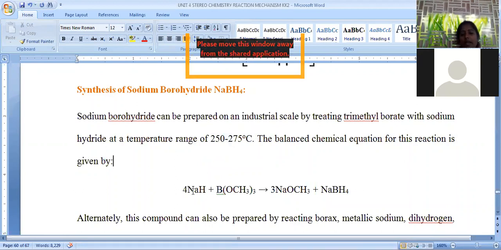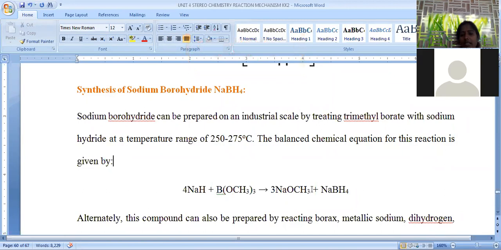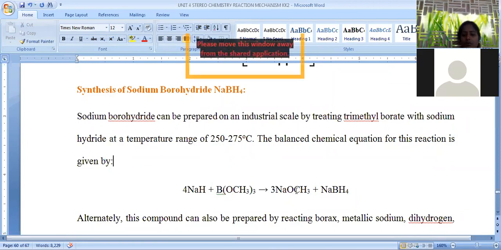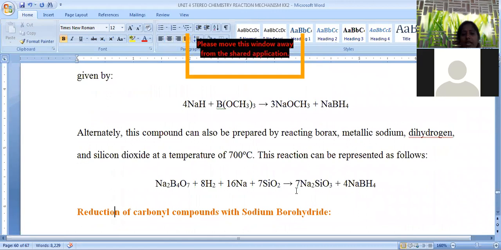So sodium hydride is treated with trimethoxyborane. When these two react, formation of sodium methoxide and sodium tetrahydroborate is possible. So this is about the synthesis.